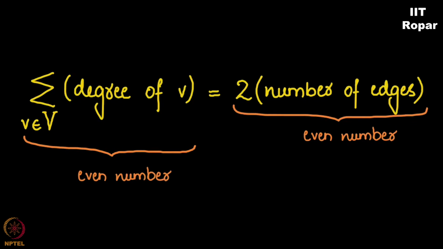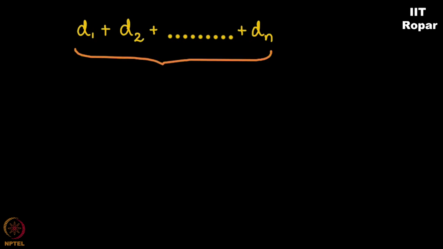Right? Let me just write it as d1 plus d2 and so on up to dn. Where, what does this mean? N is the number of nodes in my graph, G. And the sum of their degrees is d1 plus d2 plus d3 and so on up to dn. Now this is an even number because it is equal to 2m, right? Now if this is an even number, using the previous observations, what can I conclude?